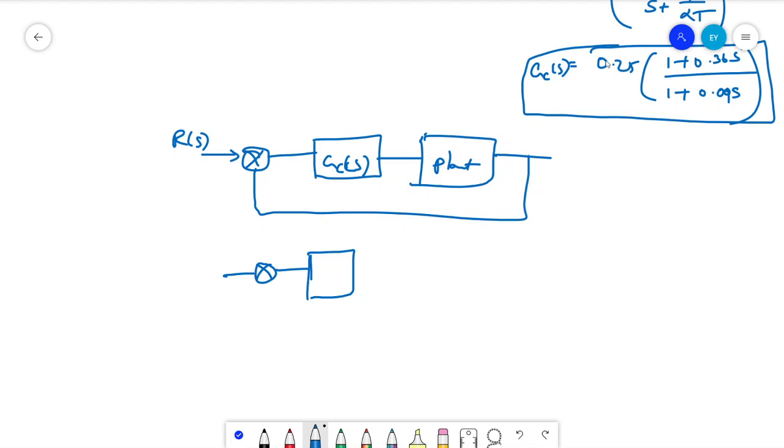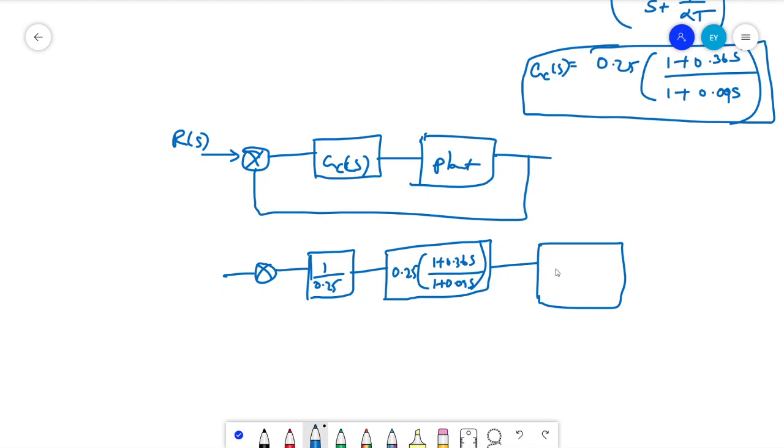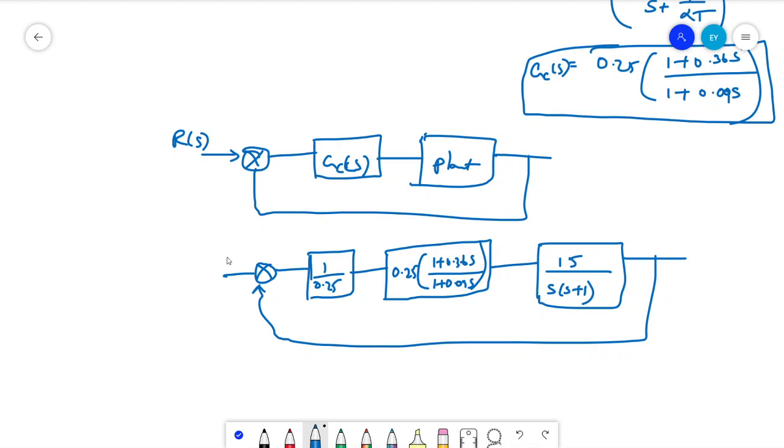So here the gain is 0.25, to cancel out this 0.25 what we can do is 1 by 0.25. We'll keep the pole and zero alone. Whatever the gain terms are there, we'll just cancel out. So 0.25 times (1 plus 0.36 s) divided by (1 plus 0.09 s), into the plant. What is the plant? 15 by s into (s plus 1). This is the overall transfer function with the compensator.